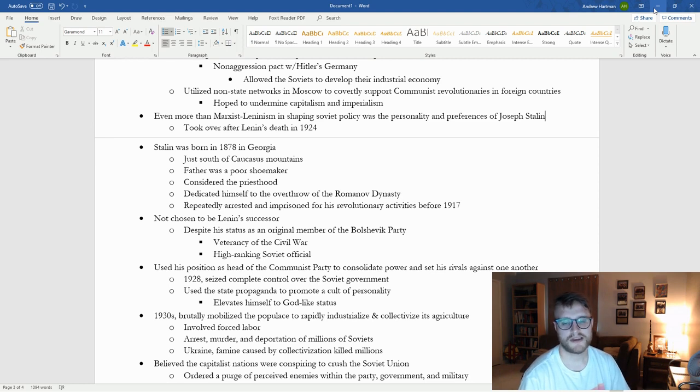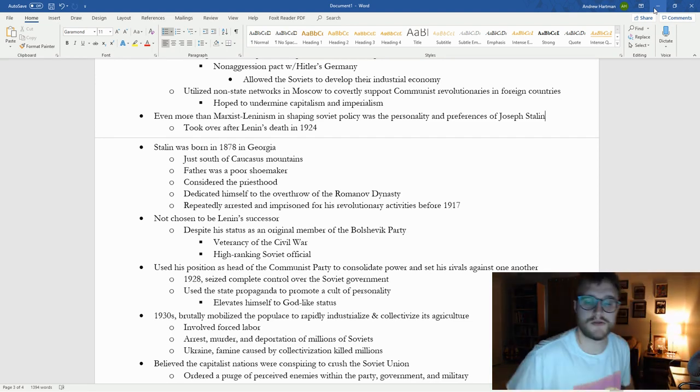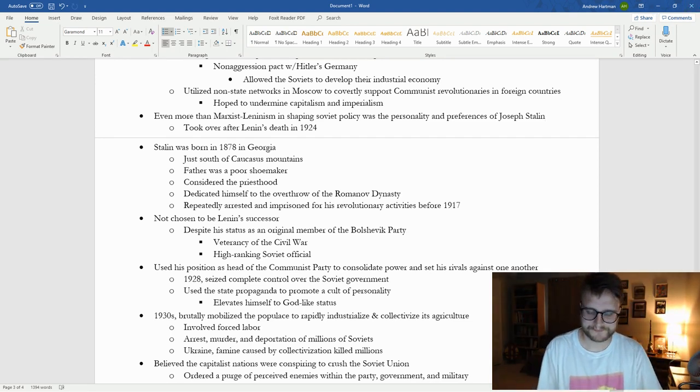He used his position as head of the Communist Party to consolidate his own power and set his rivals against one another, right? So there's always this backdoor backstabbing going on whenever the communist leader dies in the Soviet Union. In 1928, he seizes control over the Soviet government, so 4 years after taking over, right? And he used the state propaganda that the Soviets had pretty much perfected at this point to promote himself as if he is the Soviet Union, right? That's what he is telling his people, elevating himself to a godlike status.